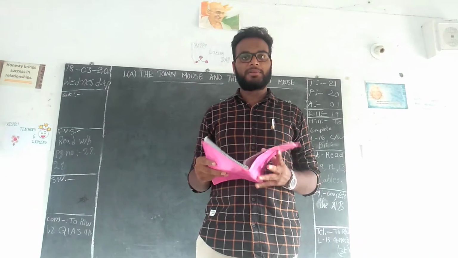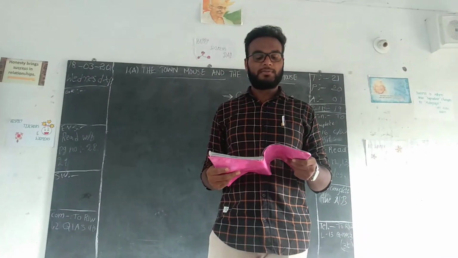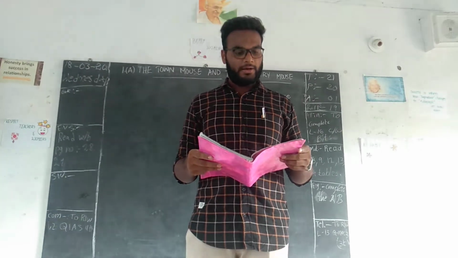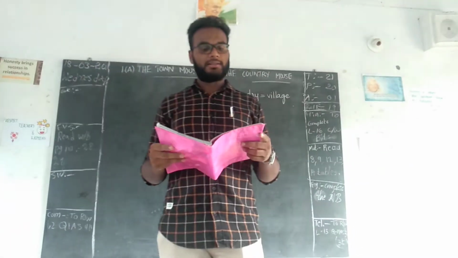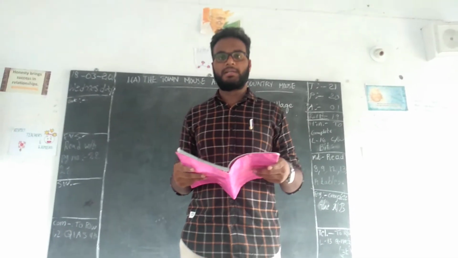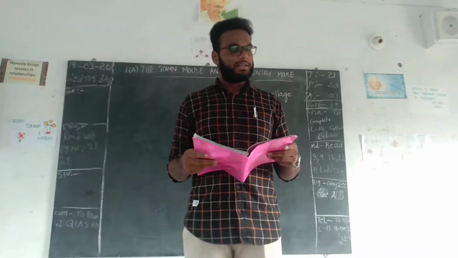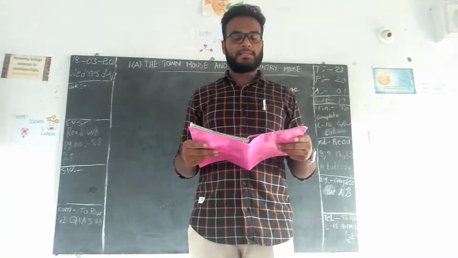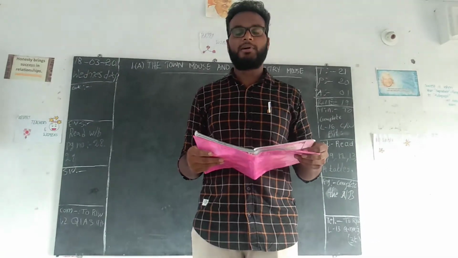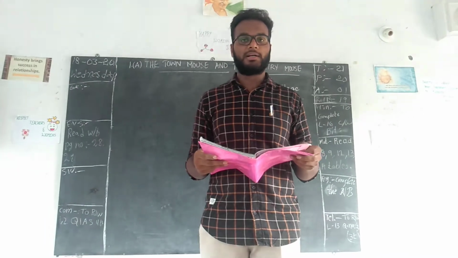Anyway, to disturb your happiness, today we are going to learn the first lesson of English. On the left side of the page, you can see the starting of the lesson, first unit, first lesson, the Town Mouse and the Country Mouse. While learning this one, you can see that the first page itself has a letter. This is the format of an informal letter or a friendly letter.